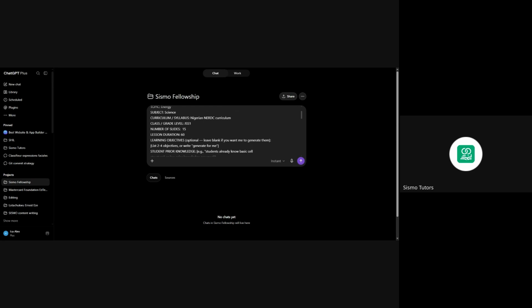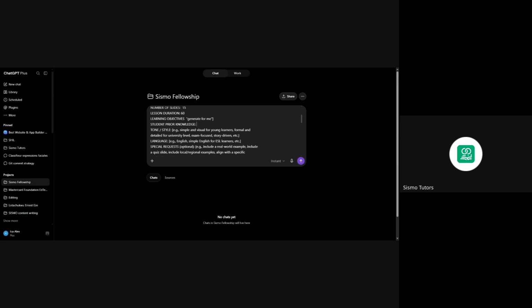Now, if you don't want to stress yourself in terms of the learning objective, but I think you should know your objective. All right. Don't use GPT to get the objective. You should know what you want the students to learn based on the syllabus you have in your school. But then let's just tell it to generate it for us. Then you check whether there is anything the students know before now. You can type it in. They know this, especially if you are teaching one person, like a one-on-one class.